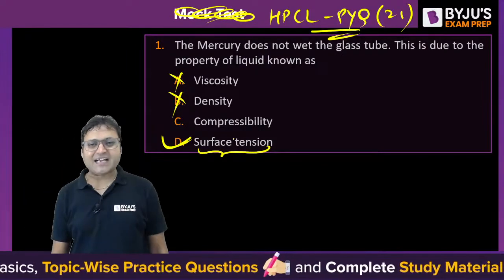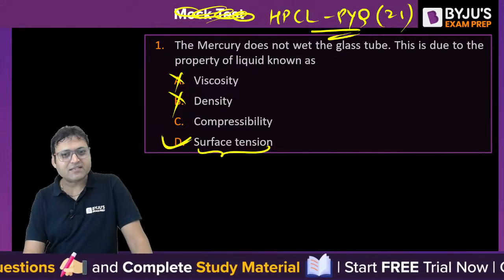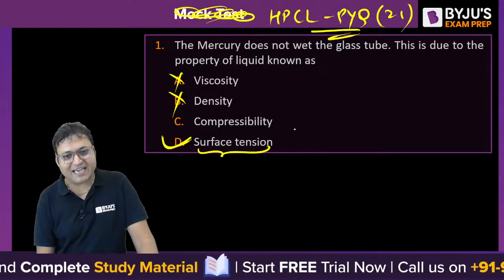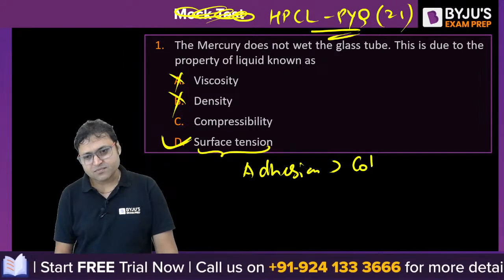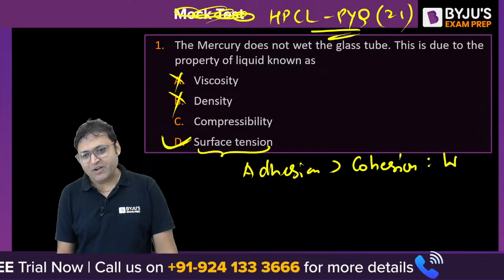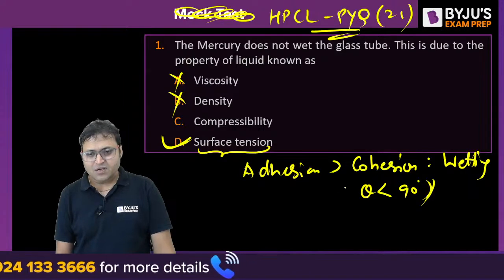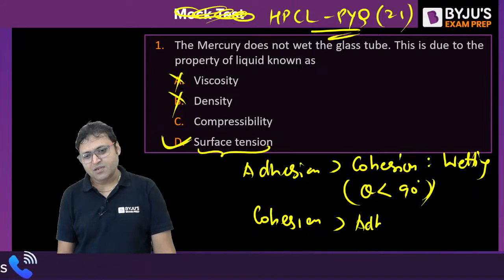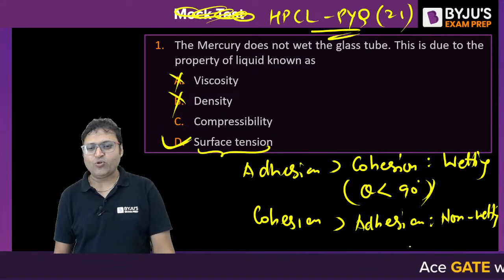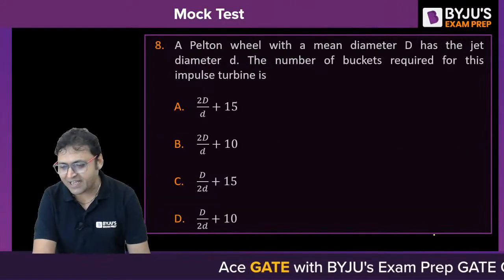Alright. So D is the correct answer. अगर कोहेसन ज्यादा स्ट्रॉन्ग होता है, then the liquid will wet the surface. Adhesion अगर ज्यादा होगा, if adhesion is greater than cohesion, then it will be wetting liquid when theta is less than 90 degree. And if cohesion is greater than adhesion, then the liquid will be non-wetting, right? The contact angle will be greater than 90 degree. D is the right answer for this one.